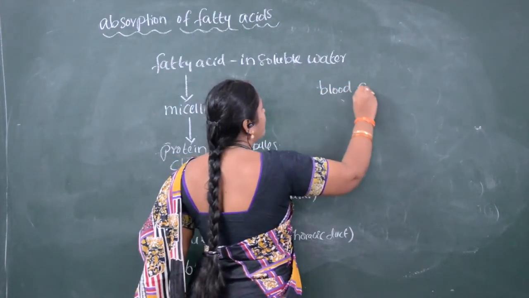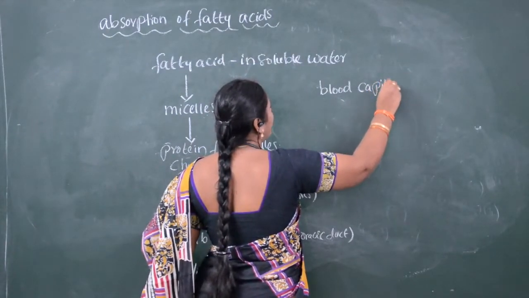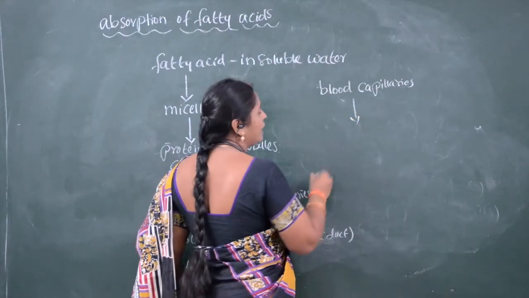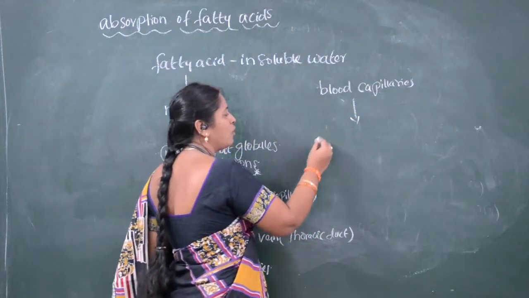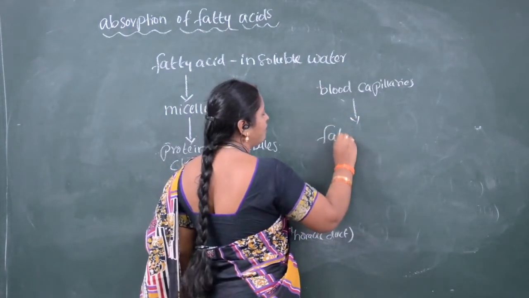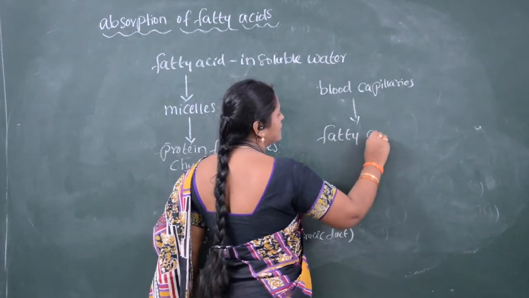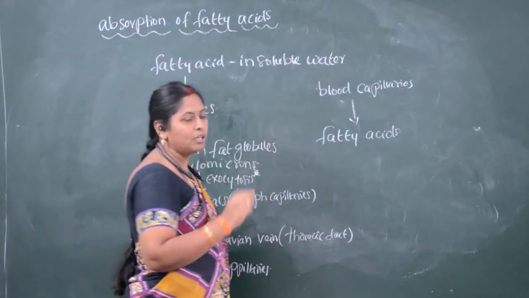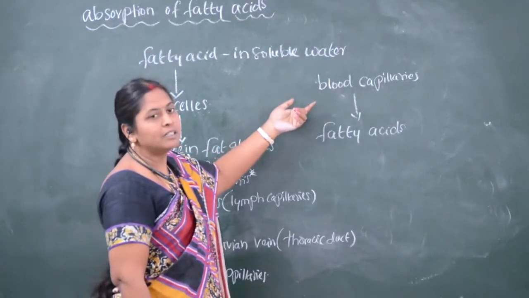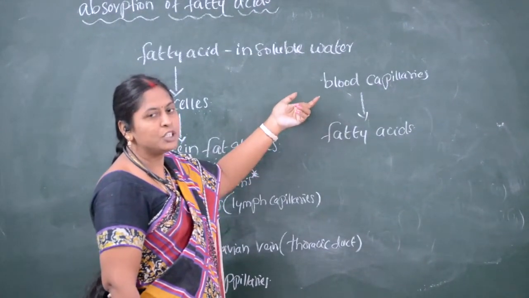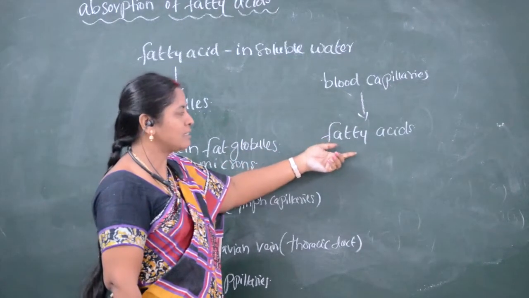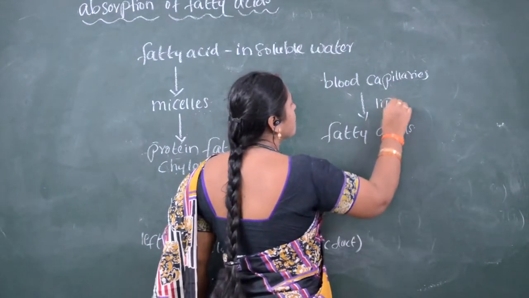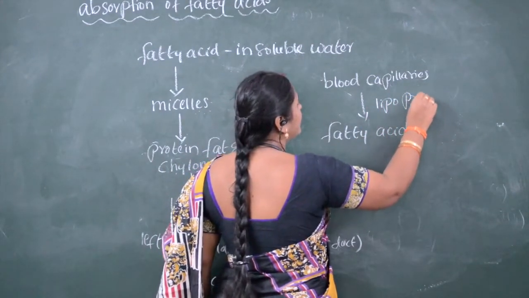In the blood capillaries, the chylomicrons are again converted, or digested, to fatty acids and glycerol. The one which converts these chylomicrons to fatty acids and glycerol is an enzyme called lipoprotein lipase.